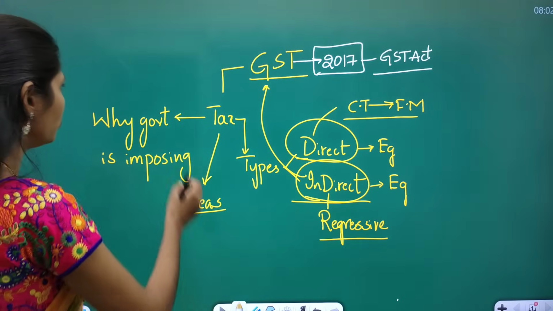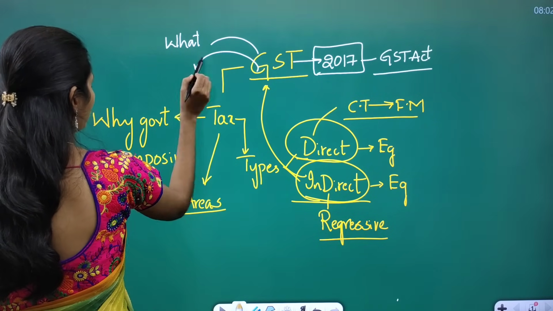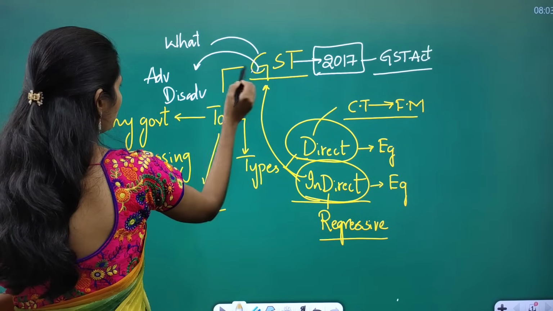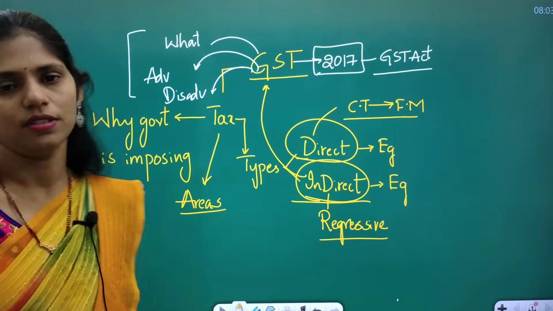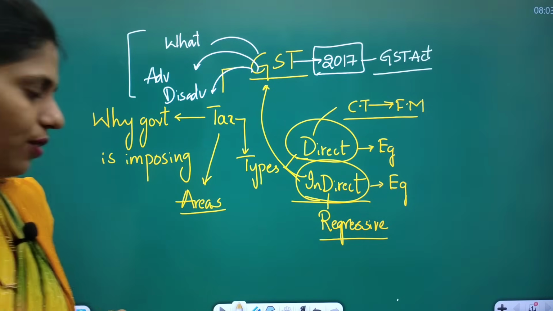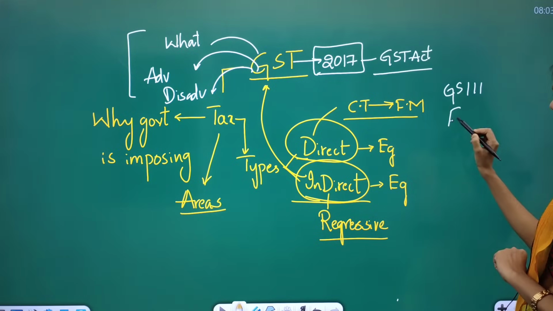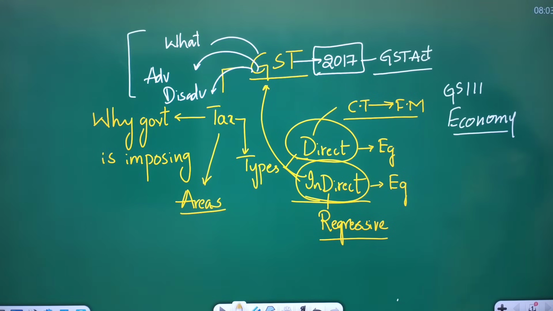Okay, so here you have to know other dimensions. What is this goods and service tax? What are the advantages and what are the disadvantages? So from this area you can expect both prelims and as well as mains question. So these are some important dimensions that you have to think from this article point of view. So here this article is important from your GS paper 3 under economy. So from economy point of view, this article is important from both your prelims and as well as from mains.